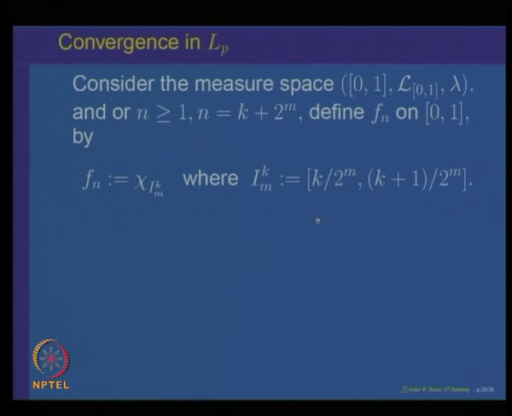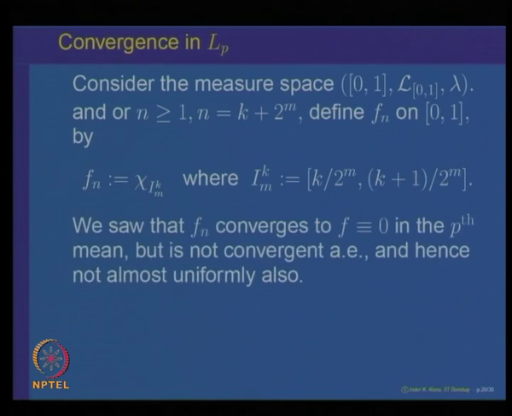This is an example of functions that converge to f, identically 0, in the pth mean, but we know that it does not converge almost everywhere, and hence it cannot also converge almost uniformly, because almost uniform convergence implies convergence almost everywhere. So, these are the various ways of looking at modes of convergence and analyzing them.